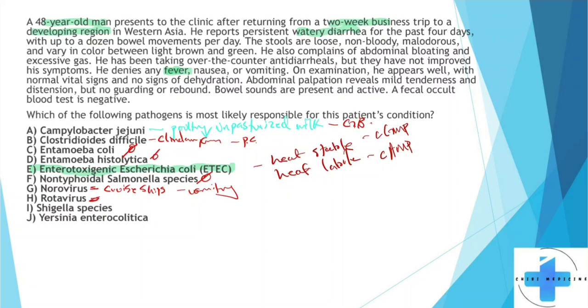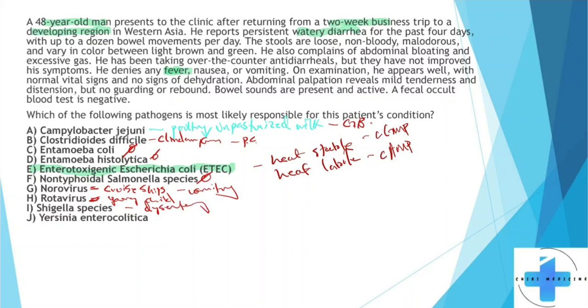Rotavirus, right? So again, we highlighted the age of this patient at 48. Rotavirus goes for basically toddlers. All right. So you're looking for a very young child. And it's usually during the winter months or stuff like that. All right, so just remember that Shigella will give you that dysentery, right? So dysentery.